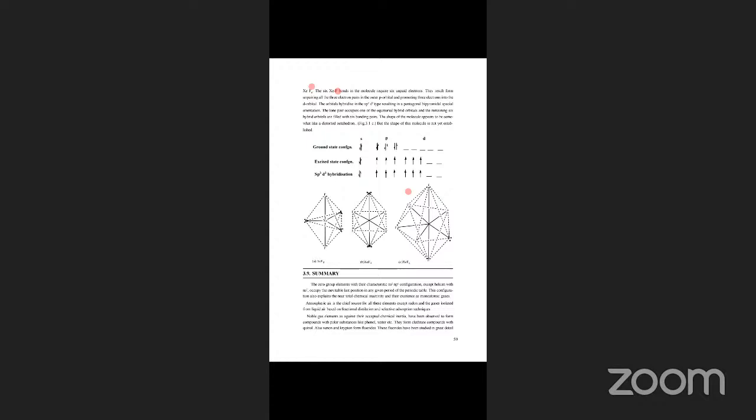XeF4 is sp3d2 hybridization and square planar shape, and XeF6 is sp3d3 hybridization and distorted octahedral shape. You have to remember the shape, hybridization and structure of these three.